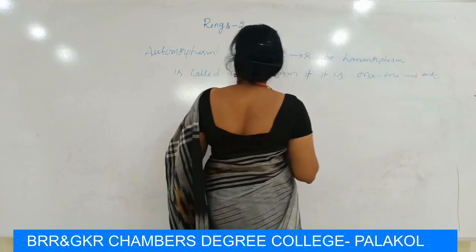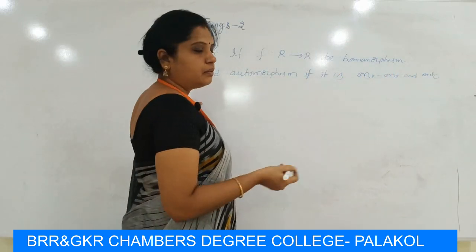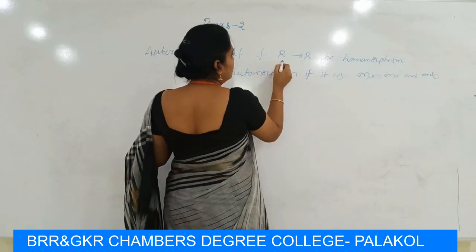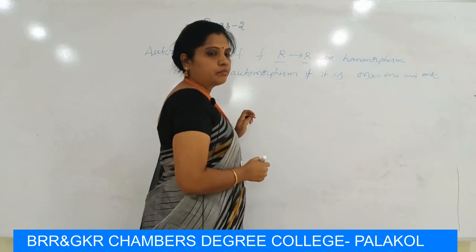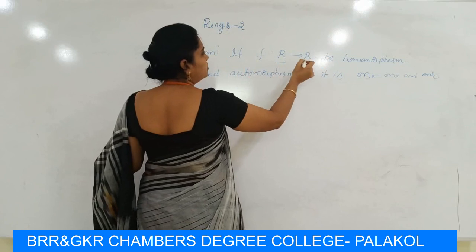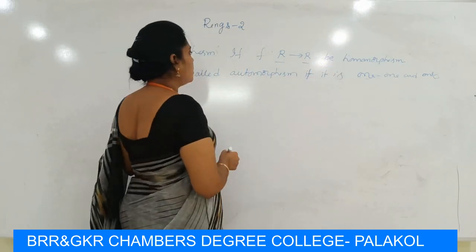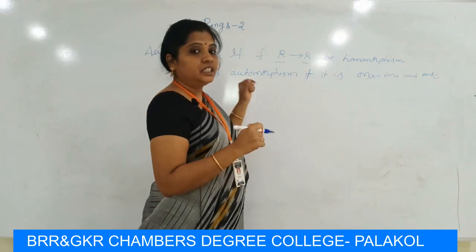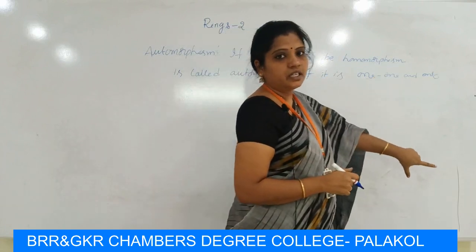This is similar to the isomorphism, but here the domain and codomain are the same. So f from R to R is a homomorphism called an automorphism if it is one-one and onto.